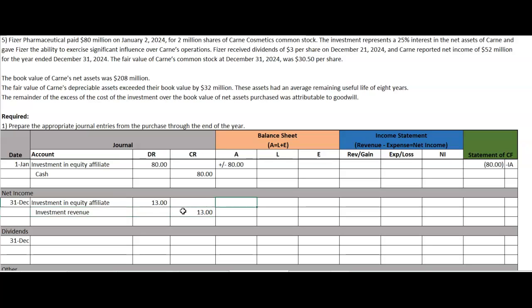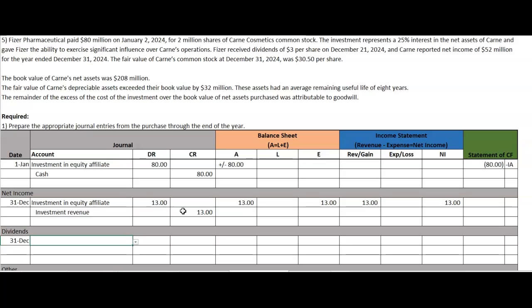Now, how does that impact our financial statements? Again, that is just our portion of income. In that, our assets are going up because we've increased our investment account, and our equity is going to go up in the form of investment revenue. Now, this is investment revenue. It will show up on the income statement, so our revenues and gains will go up, and our income goes up. There is no cash flow. However, if you were doing the indirect method of cash flows, you would have to back this out as a non-cash item there. So keep that in mind. If you ever do the statement of cash flows, you would have to back that out as a non-cash item out of the operating section because it's embedded in net income.